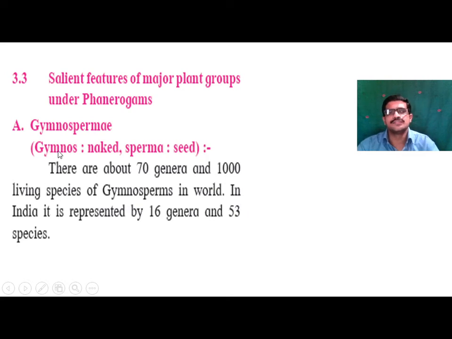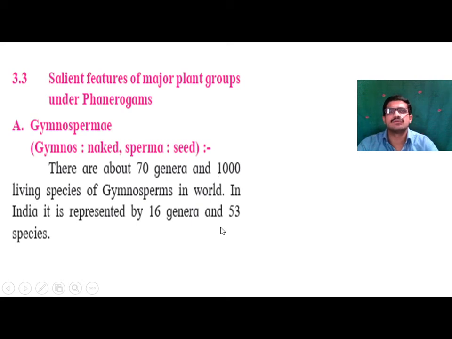Gymnos means naked and sperma means seed. So in this division, naked seeds are present. There is an absence of flowers in the gymnosperm. Seeds are naked and large in size. They are not enclosed within a seed coat. That's why these are also known as naked seeded plants.